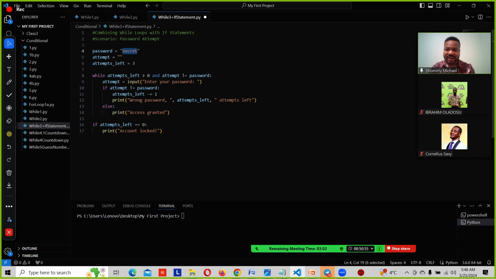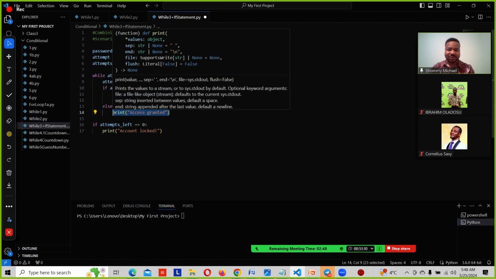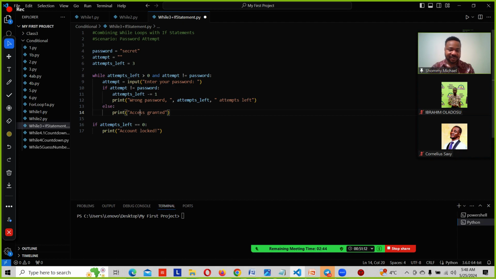So whenever the program prompts us to enter your password, and we enter the right thing, it's going to print on the screen for us, access granted. Okay, if we run this program, we're going to get it.